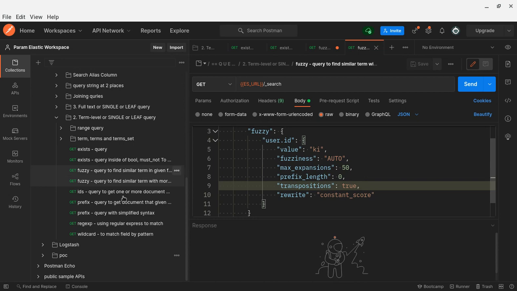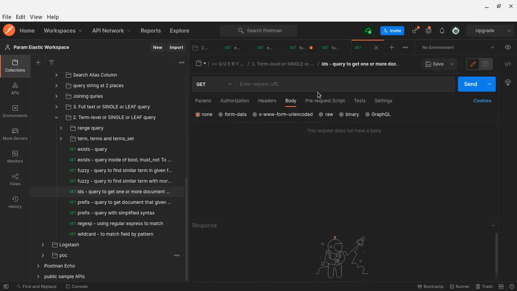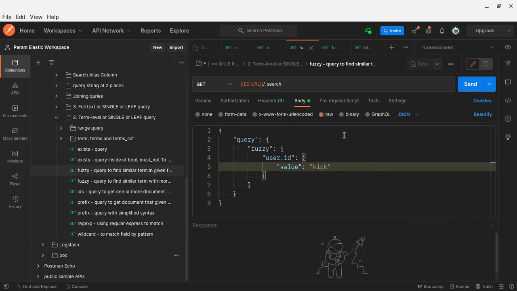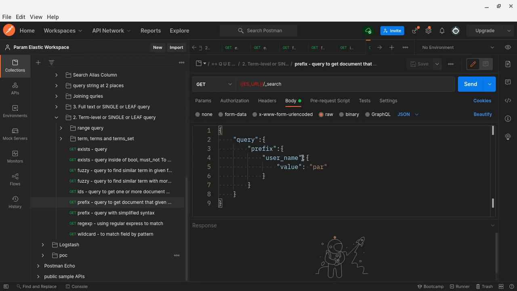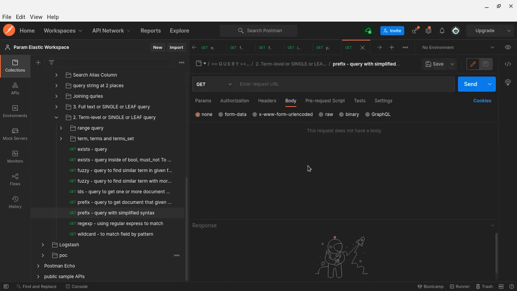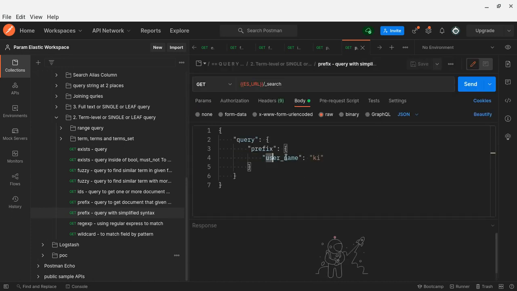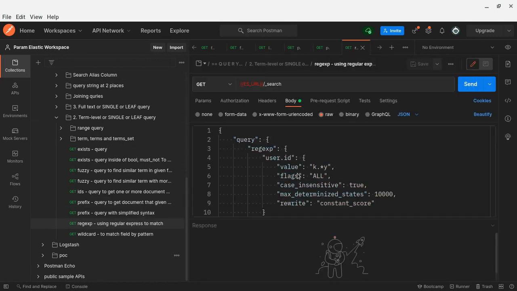Then IDs, you might have seen that. IDs is just an array of IDs. Known IDs of documents we can give and retrieve the documents. Then prefix: for the given prefix on a particular field, if the username starts with "pr", then it will give me the documents. So this is another simplified syntax. There is no value field at all, only the prefix, username, then the value straight away. Here you can see the value key. Then regular expression, yes, it supports regular expressions.